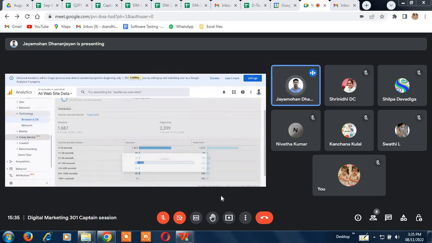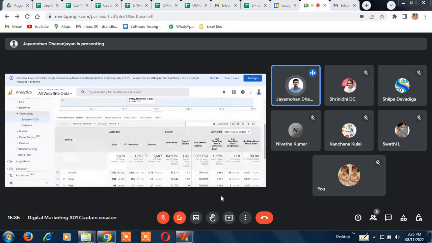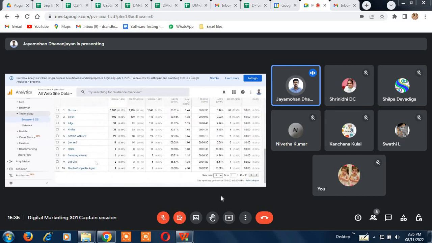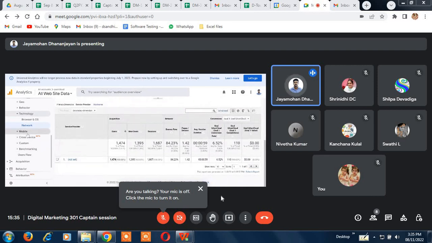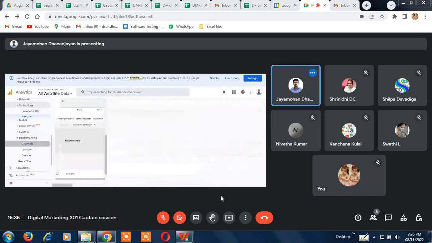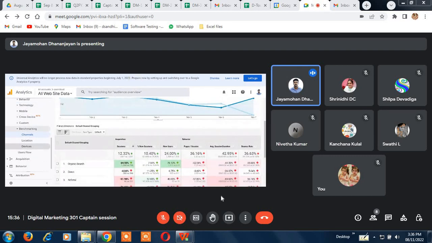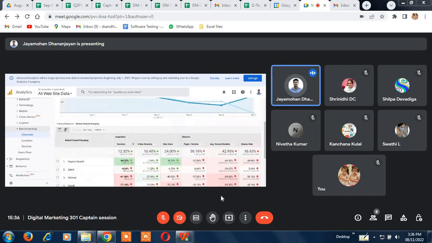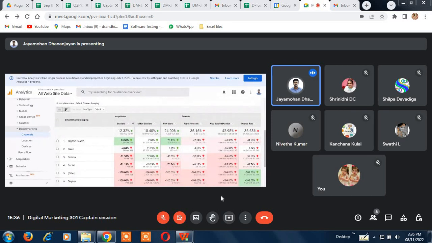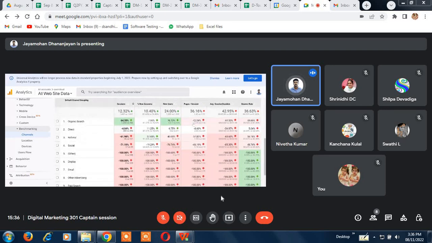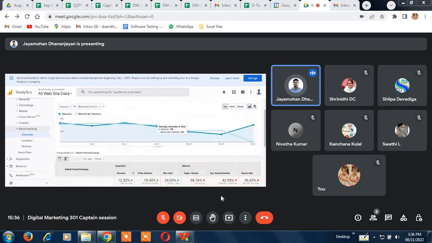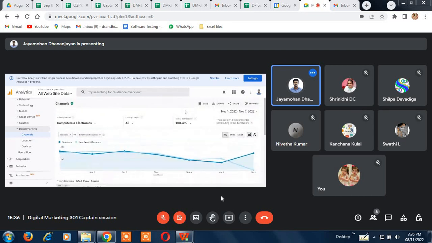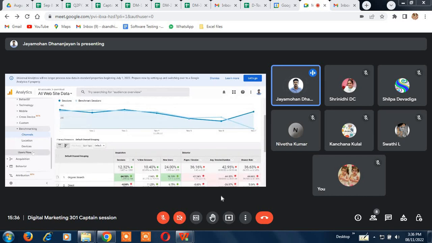So again, this thing also we saw, browser, OS. The first thing I've shown you guys. So what are the browsers that they use and everything, percentages, network. All these are the same, guys. Mobile, cross device, custom, all these things are the same. So you can make the comparison at the end, benchmarking. You can do that here. Acquisition, business behavior, all these things. But this might not be needed for you guys at this point of time, because this is a more advanced step. So I'm just skipping this for now.